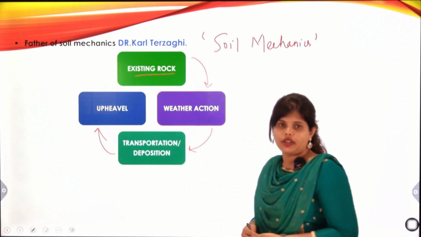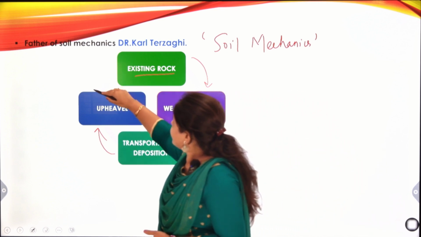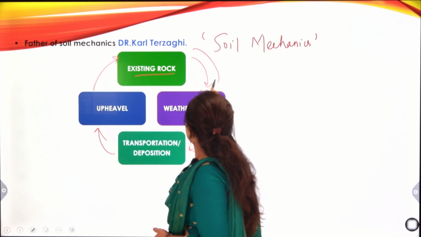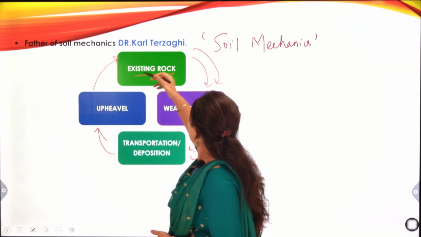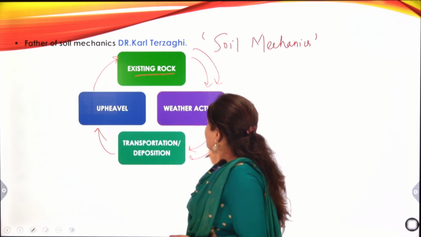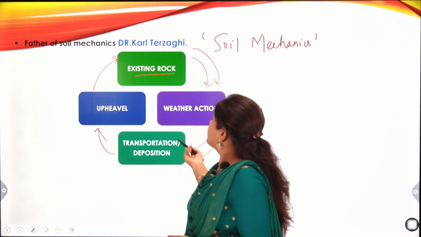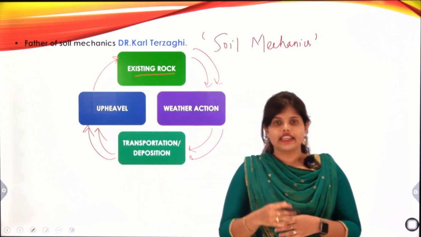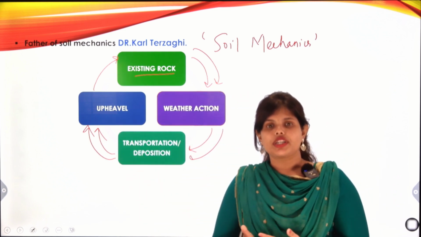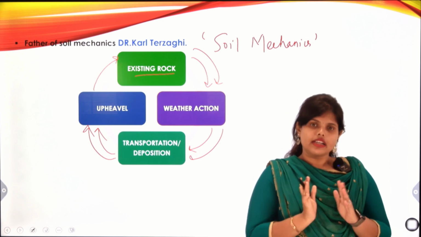So this cycle continues: again existing rock forms, then weather action, then transportation or deposition, and again upheaval occurs. By this continuous process, our soil is formed.